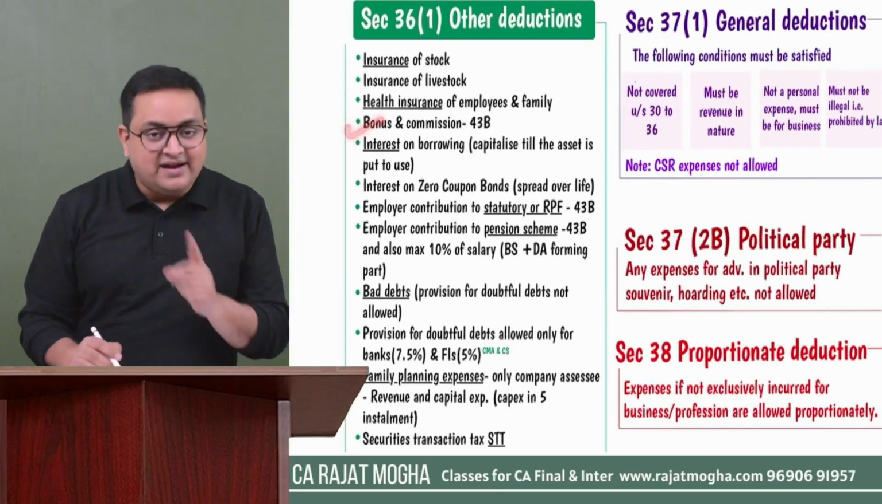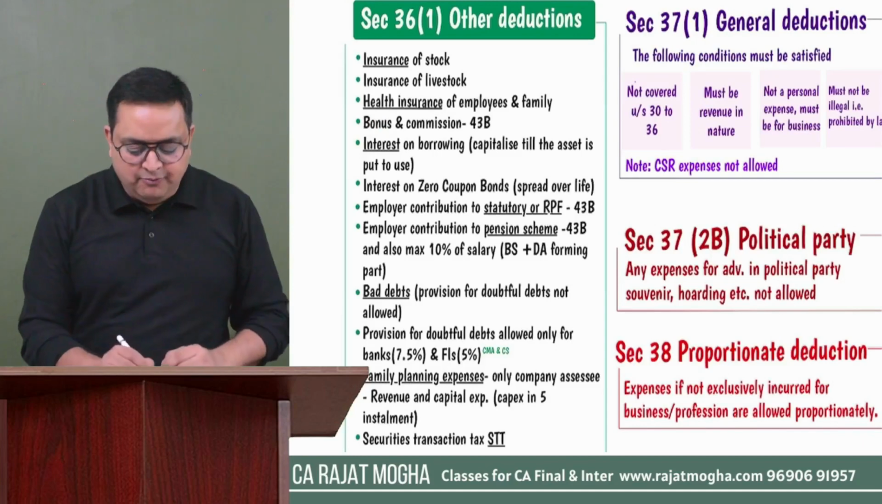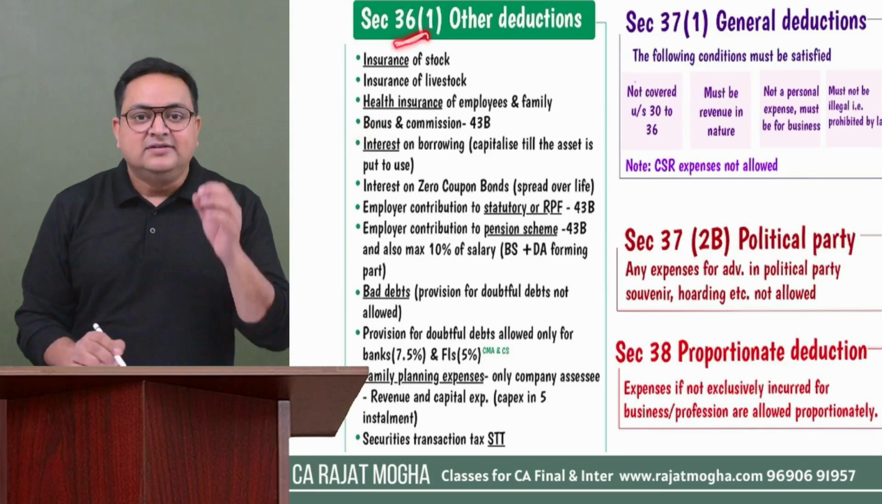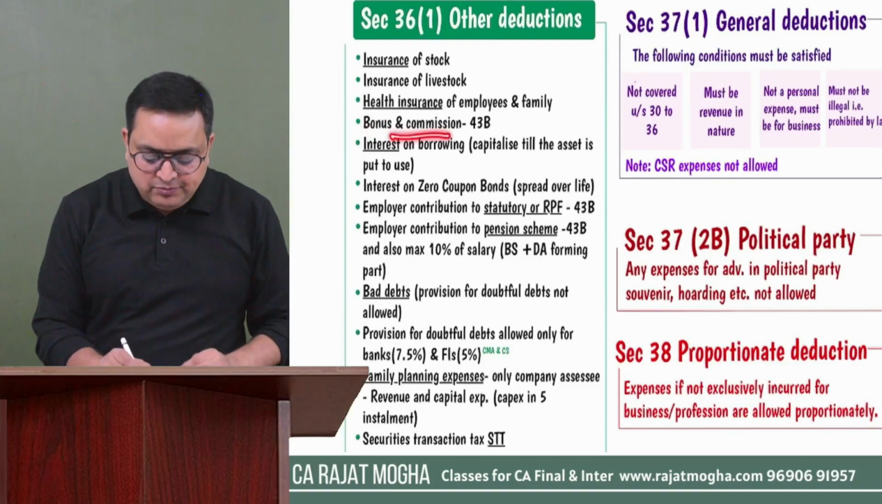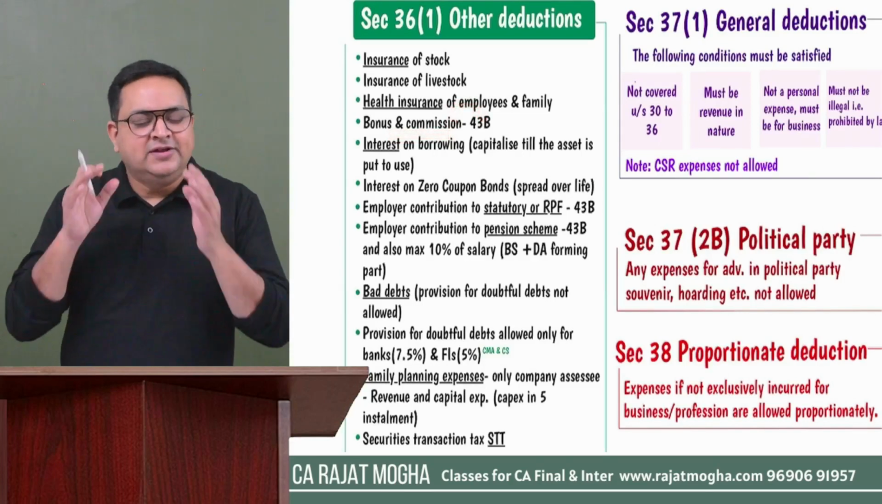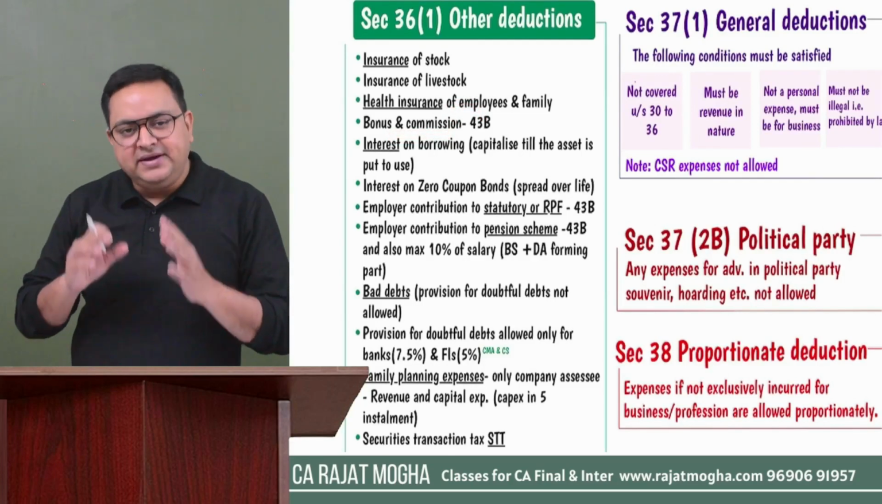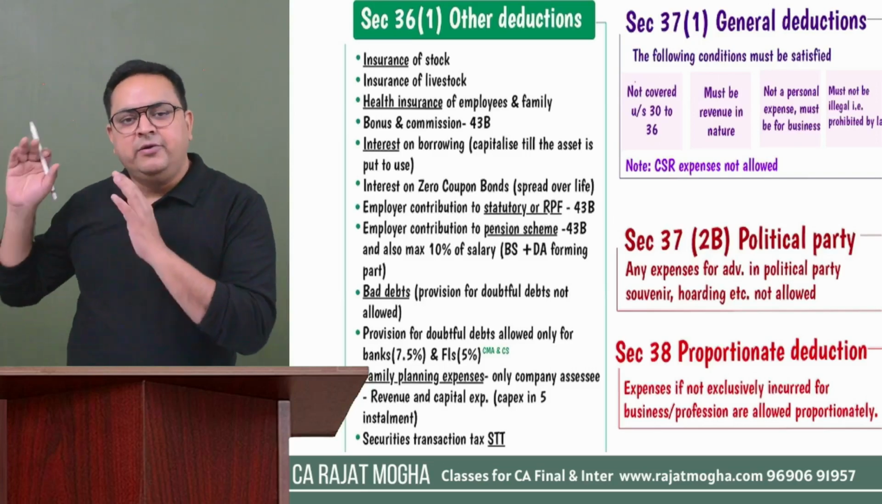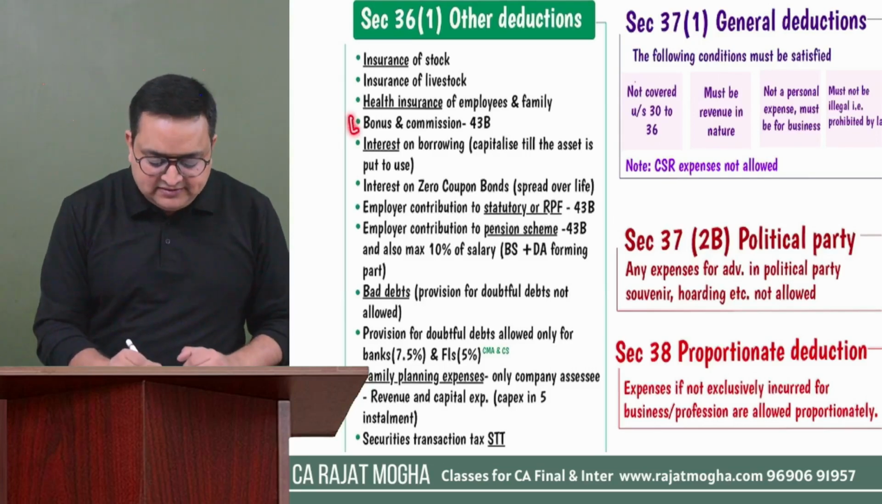Bonus and commission. Salary is not there. Salary would be in 37, but bonus and commission is allowed under section 36, subject to 43B. That is, it should be paid up to the due date of ROI. If it is not paid, then we are not going to allow it. But whenever it is paid after that, we will allow it in that particular year. So please understand bonus and commission.